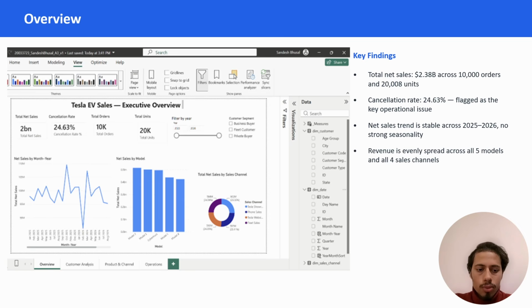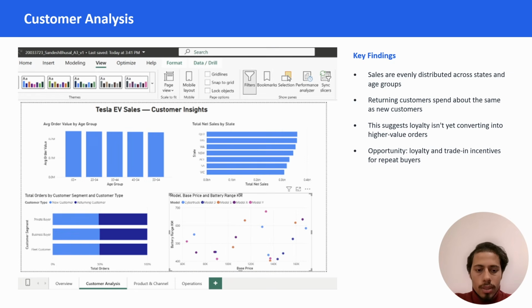Let's move to the other page, customer analysis, where the key finding is that sales are evenly distributed across the states and age groups. For example, the 6 states in Australia are within about 50% of each other. Average order value by age group is also flat, so no single age group stands out, and this stacked bar is also more interesting.